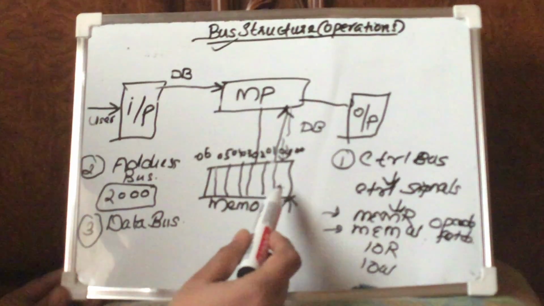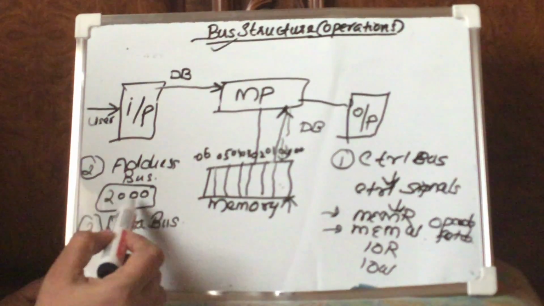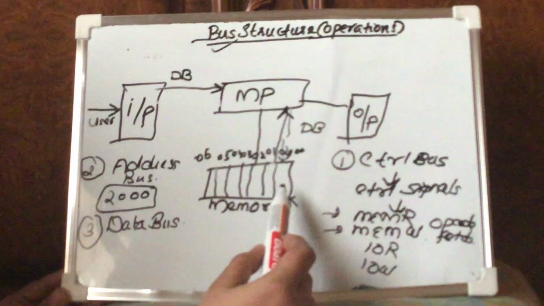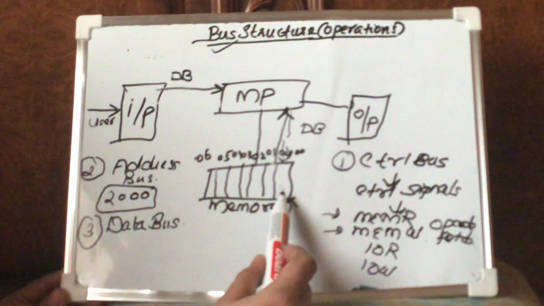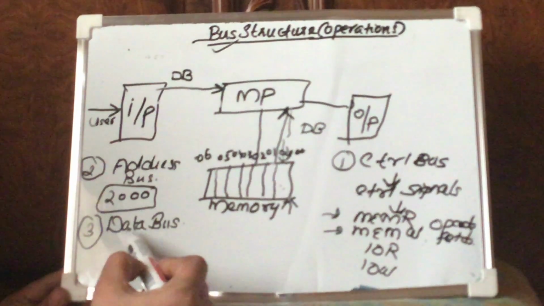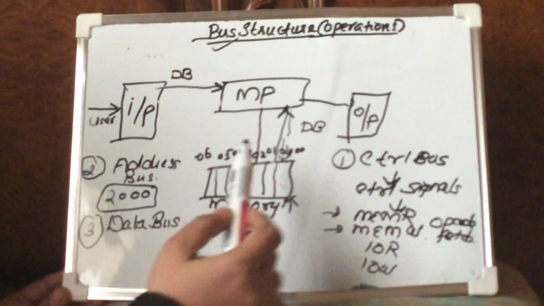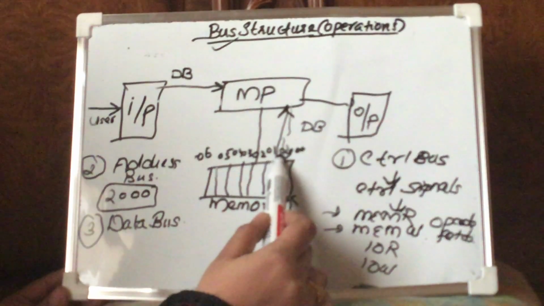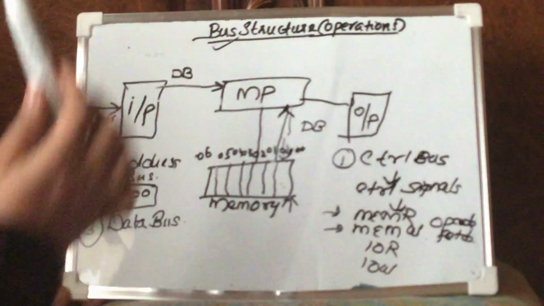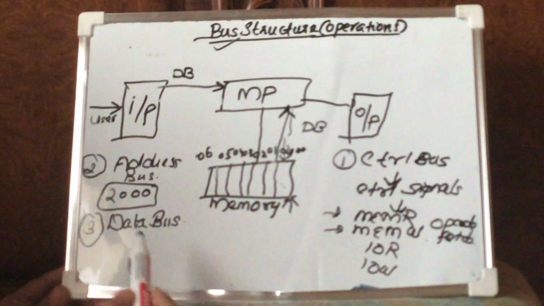Since my program was already fed into location 2000, the value 2000 will be fed into the address bus. Once they see that 2000 is the address location from where you have to read your data or program, they will point to this particular location. Then there is the third category, the data bus. Through that data bus, the program or data you want to read will go to the microprocessor. That is actually happening with the help of buses.